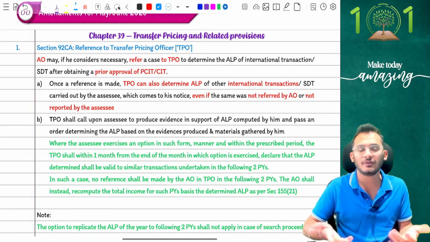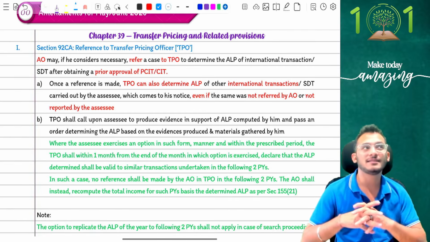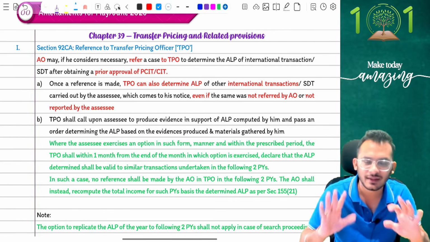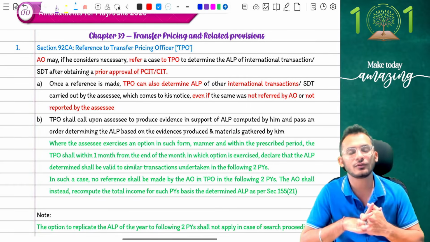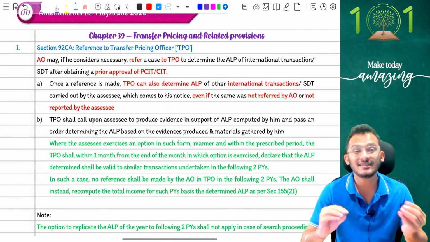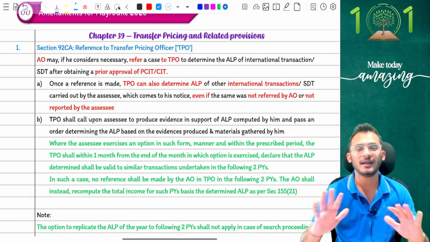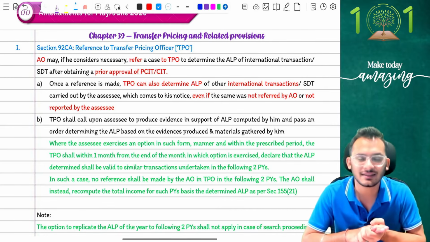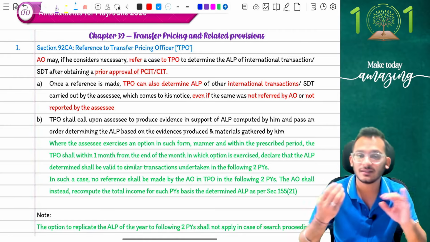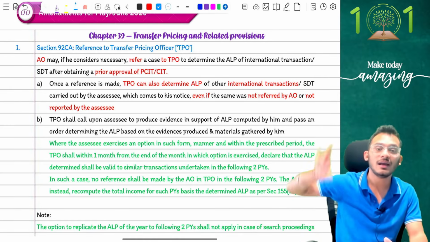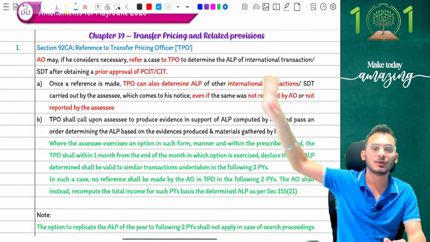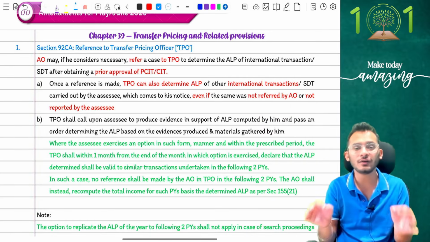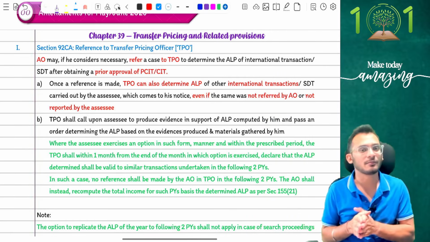For example, let's say my TP adjustment was 5 crore rupees. Yes, my TP adjustment has been determined as 5 crore rupees, and for some reason the assessee feels yes, 5 crore rupees is valid, but I don't want this 5 crore rupees to change next year. Unnecessarily, next year the officer again comes back and says we will relaunch it, let's do 7 crores. Next year again he says we relaunch it and do 10 crores. No. In order to ensure certainty, there has been a proposal which has been made.